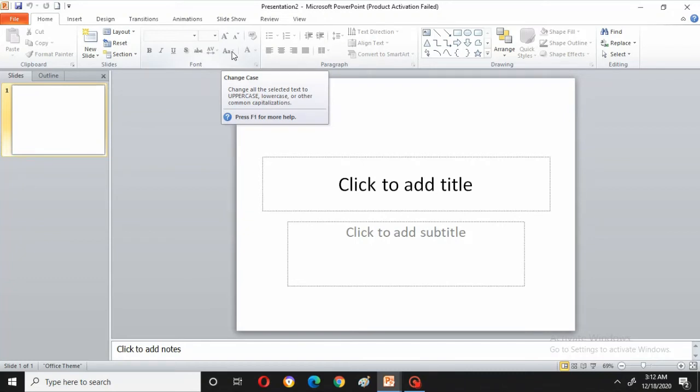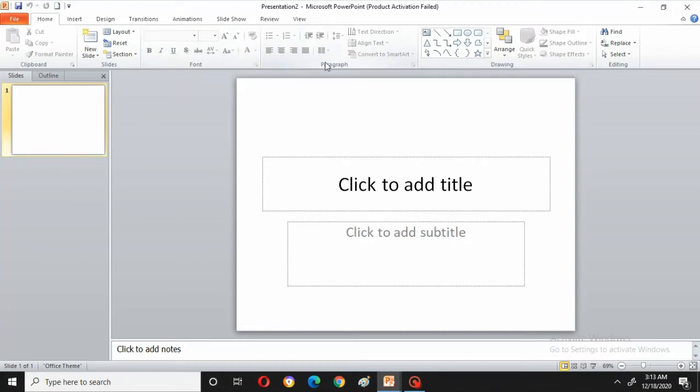If you want something that you have typed in lower case to change to uppercase, you can click on it. I'll show you this one thing. This is colors.